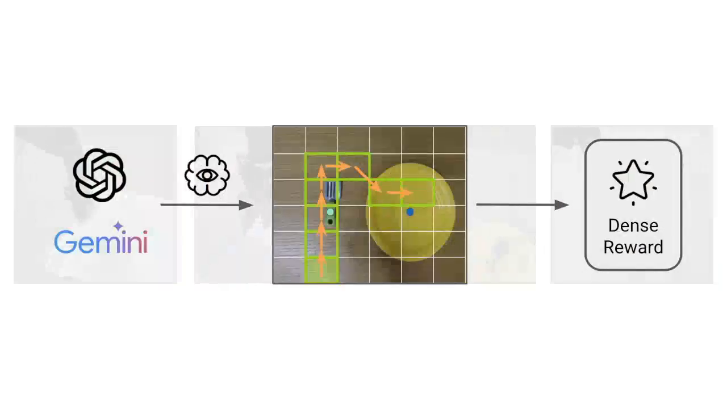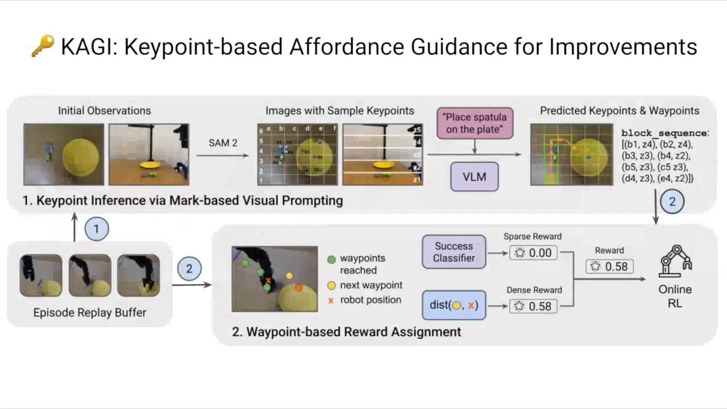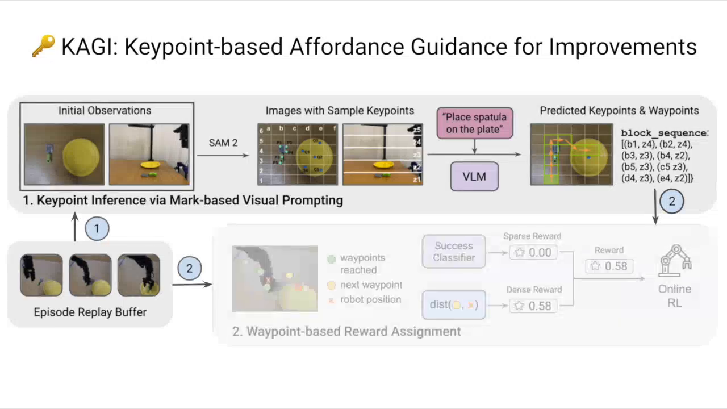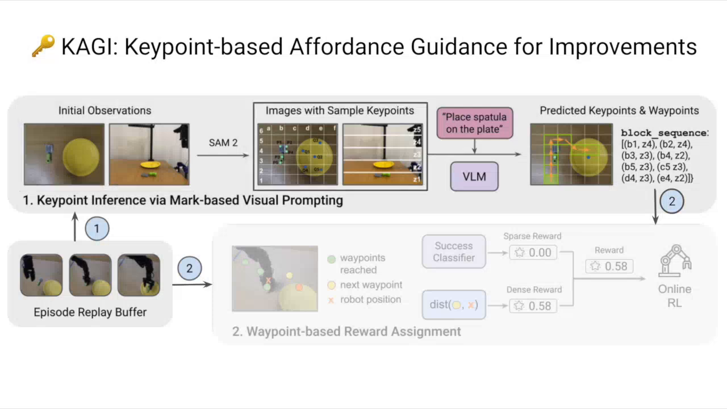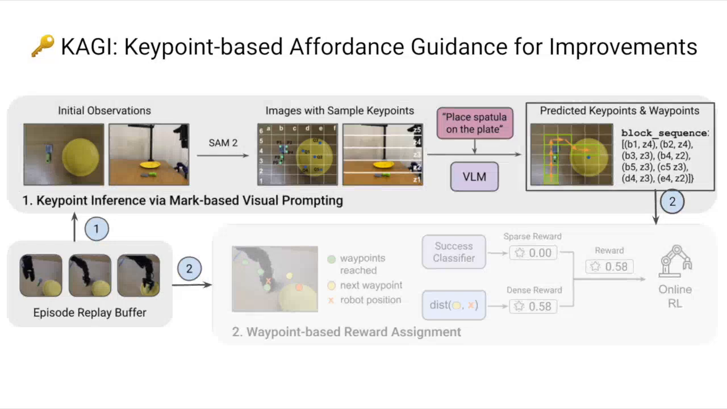In this work, we propose and study rewards shaped by VLMs. We present key point-based affordance guidance for improvements, or KAGI, a method leveraging rewards shaped by VLMs for autonomous RL. More specifically, our method is as follows. In the first step, KAGI takes the first observation of the episode, which consists of a top-down and side view of the environment. Then SAM2 generates candidate affordance key points for the VLM to select from. We visually prompt the VLM to select the correct key points and generate a waypoint sequence.